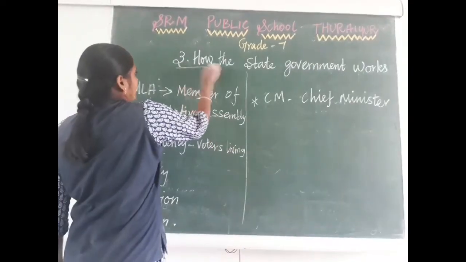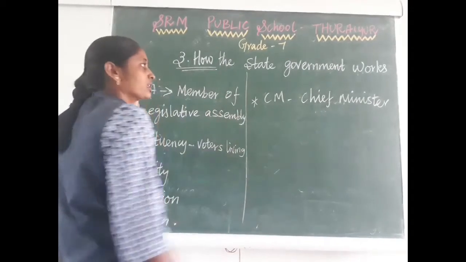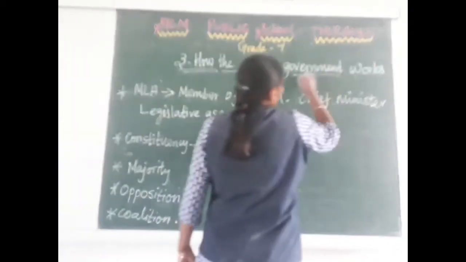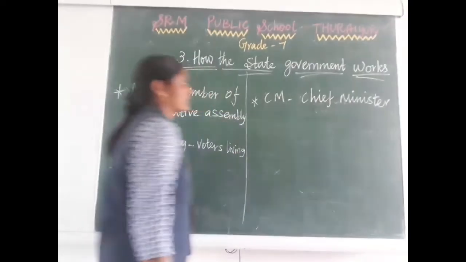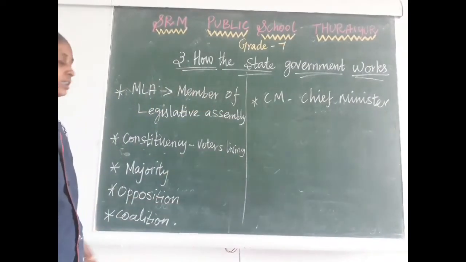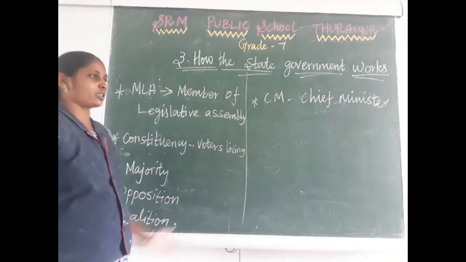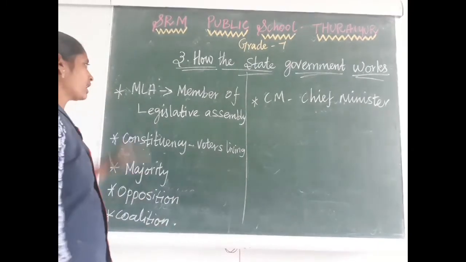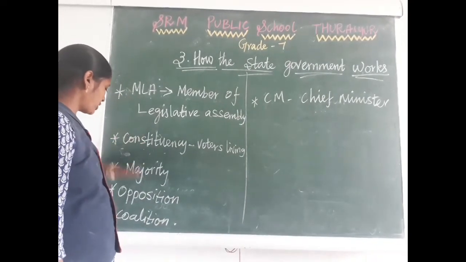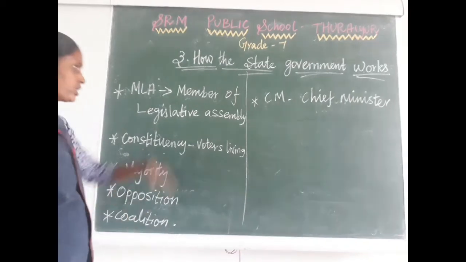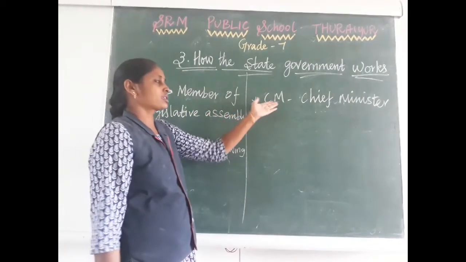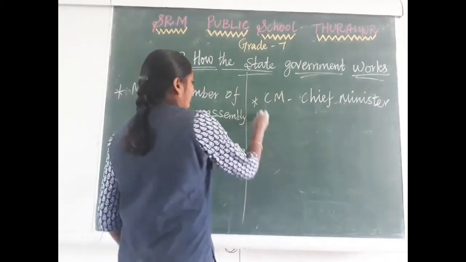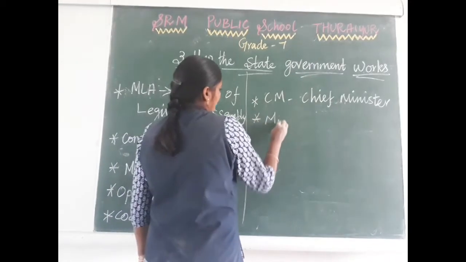Next lesson is how the state government works. This is the next lesson of our revision. In this lesson, the things we have discussed already are MLA, constituency, majority, opposition, coalition, and how the chief minister and ministers are elected. We discussed all that already.